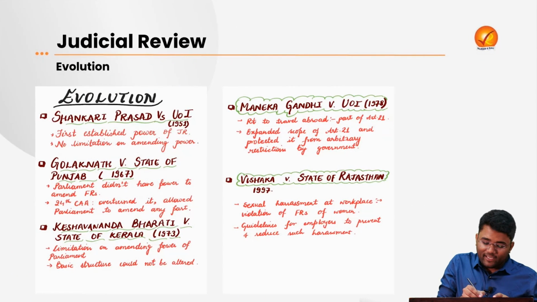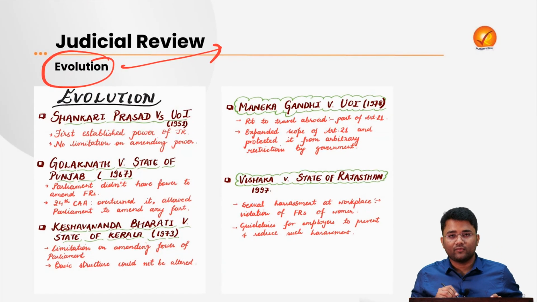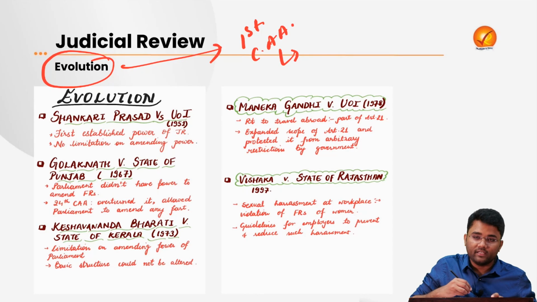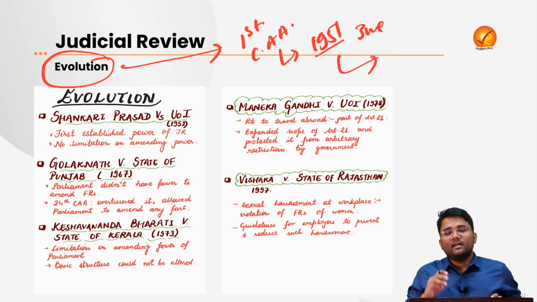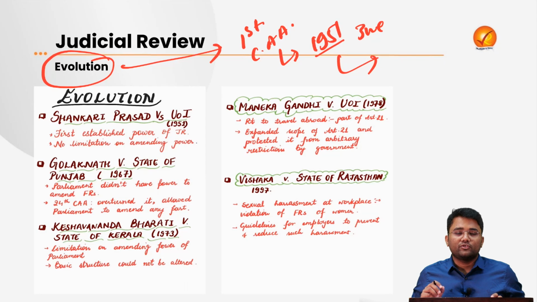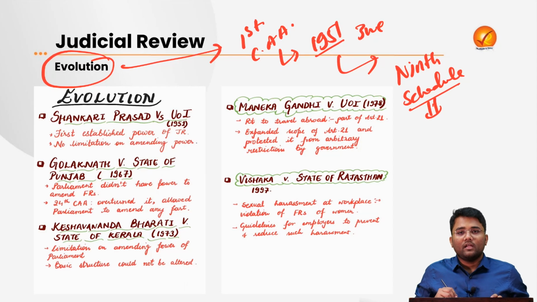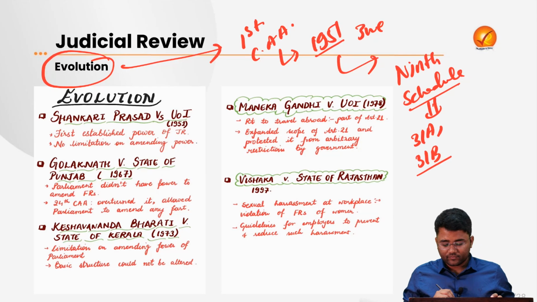So now let's try to understand the evolution of judicial review. After the commencement of the constitution, the first Constitution Amendment Act came in June 1951. It amended various articles of the constitution like articles 15 and 19, and also inserted the 9th schedule, where articles 31A, 31B, etc. were added.